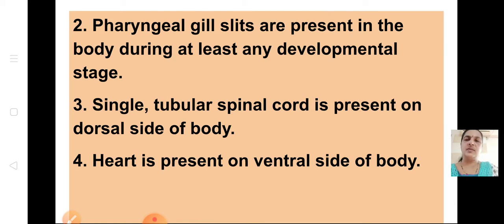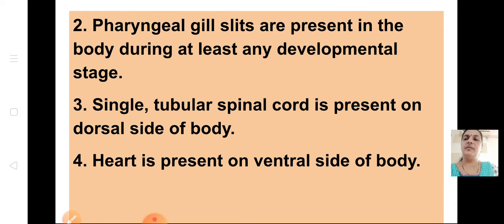What is the first one we learned? One was the pharyngeal gill slits, one was the notochord, then the spinal cord, and the heart. Okay, where is the heart present? Notochord is present in any developmental stage. Pharyngeal gill slits are also present in any developmental stage. And then the single tubular spinal cord is present on the dorsal side of the body, and the heart is present on the ventral side. Ventral means the inner part, dorsal means the upper. So these are the characters by which we tell they are chordates.